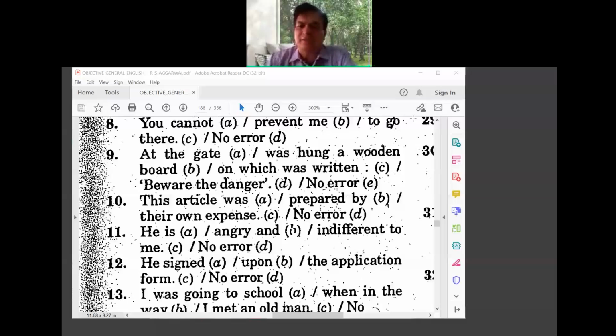He is angry with... What will come there? He is angry with and indifferent to me. You are angry with a person, but you are angry at something. So he is angry with me, but you are angry at something. The preposition will depend upon what is going to follow. So that's what you should be aware of. He's indifferent to me. We'll move on to the next one now.